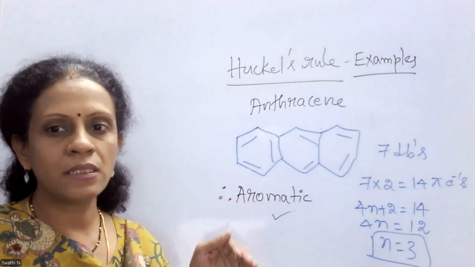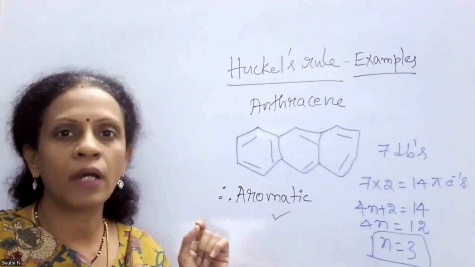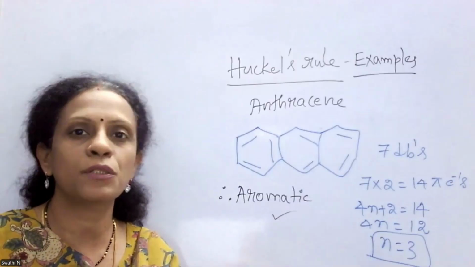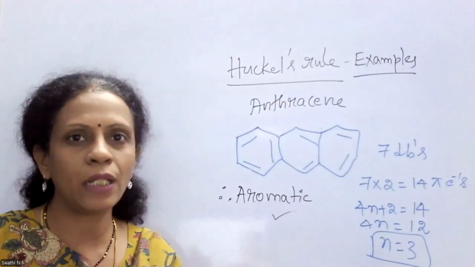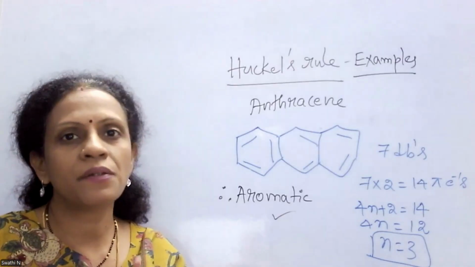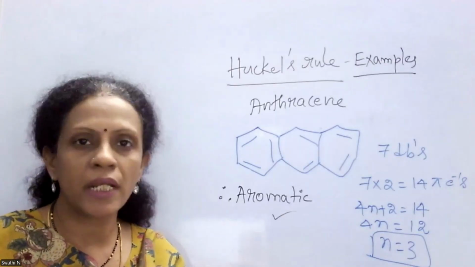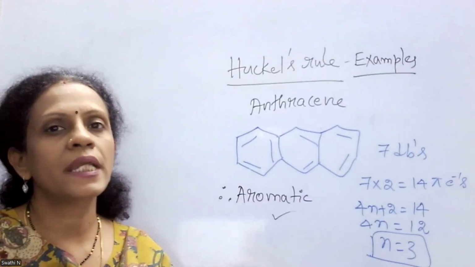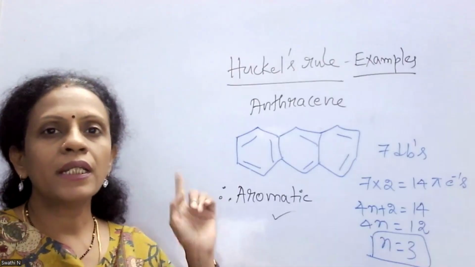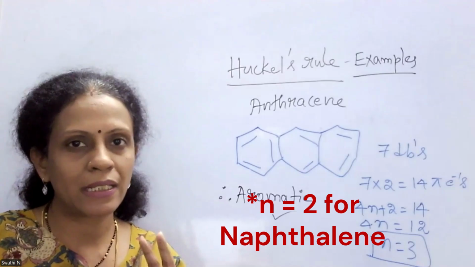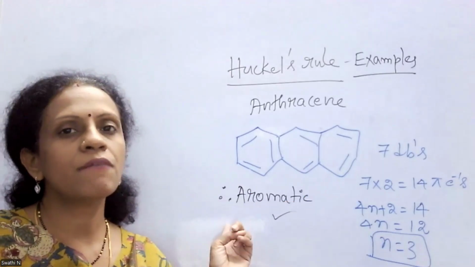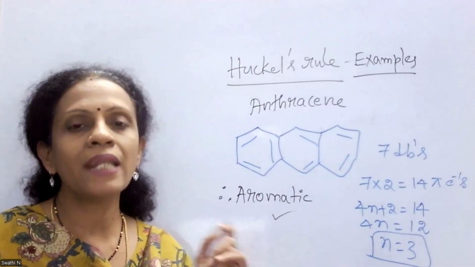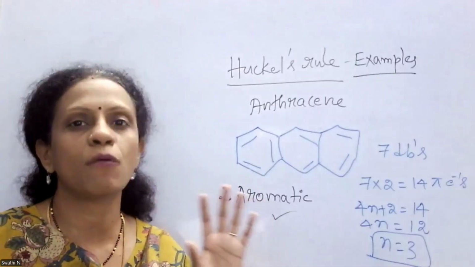Now if you see in these three examples, you can observe in one molecule we got n equals 1, in another we got n equals 2, and in another molecule, that is anthracene, we got n equals 3. Can you make out the meaning of this n in this rule? I hope you guessed it right. It is nothing but the number of rings. In benzene you got n equals 1, where the total number of cyclic systems is 1. Naphthalene consists of 2 cyclic rings, so there we got n equals 2. And in anthracene, where the total number of ring systems is 3, we got n equals 3. So here n refers to the number of ring systems present in the given aromatic compound.